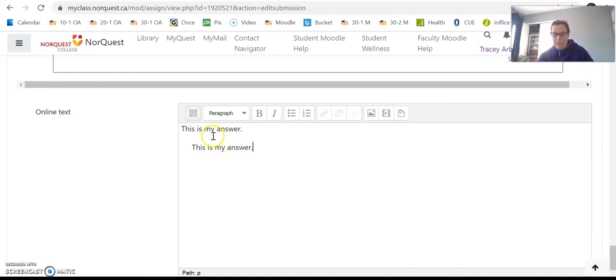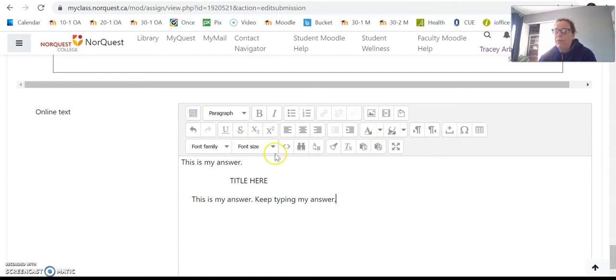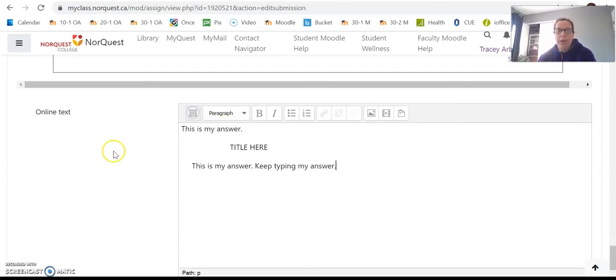I know I also need a title, so maybe I'm going to go title here, and indent. Okay, so I can do this. The nice thing about typing directly into Moodle is that Moodle automatically saves it so that if you don't have time to finish it all, you can come back to this and it'll still be here. Just a little note here, when you click this little keyboard, some more options open up for you, so just something to keep in mind.